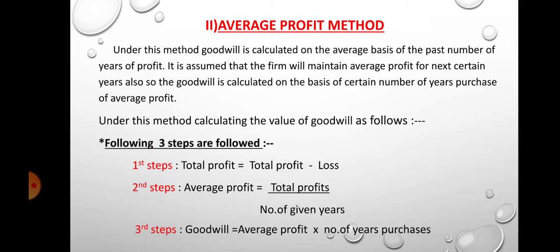Under this method, the value of goodwill is calculated as follows. The following 3 steps are followed. First step, total profit is equal to total profit minus loss, or deduct loss. Second step, average profit is equal to total profits divided by number of given years. Then third step, goodwill is equal to average profit into number of years purchase.